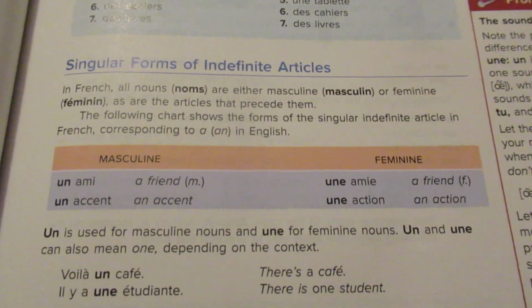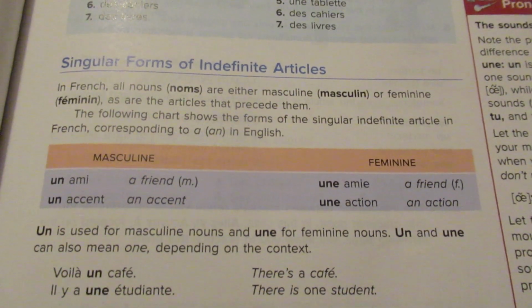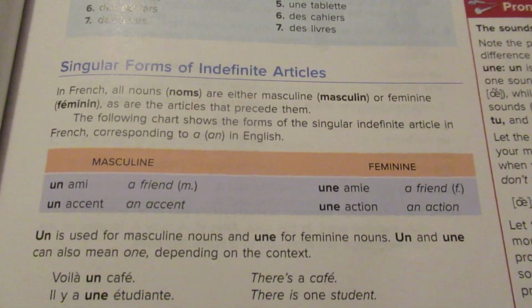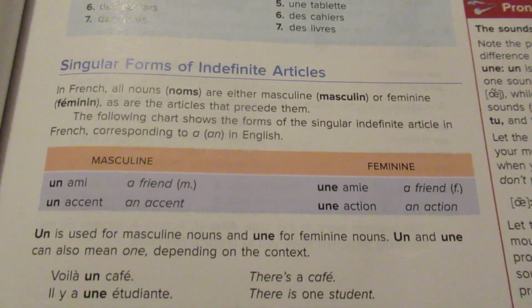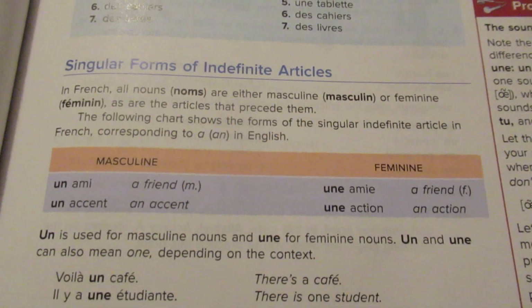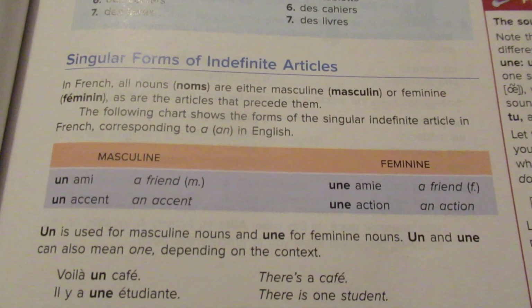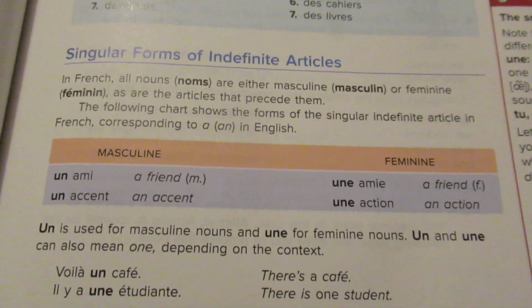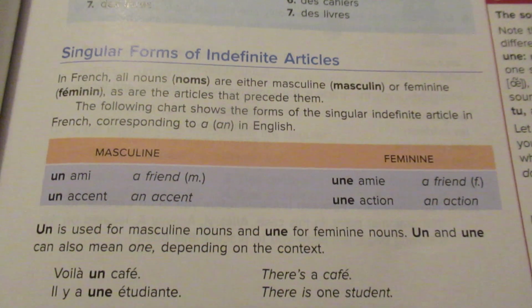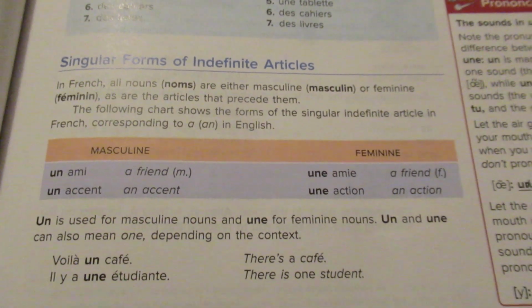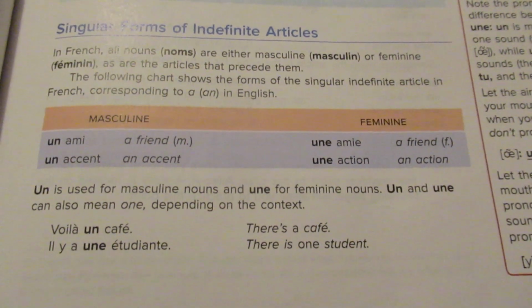You're going to notice that they say all nouns in French are either masculine or feminine. And those are good things to memorize. So when you're learning the vocabulary words, you want to learn un bureau, means a desk. And you want to learn that un, because that tells you that the desk is masculine. And that's going to help you tremendously as you go further on in your study of French.